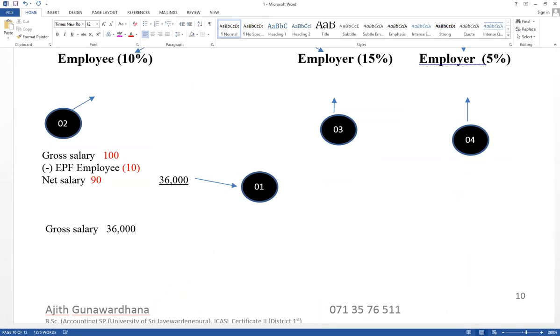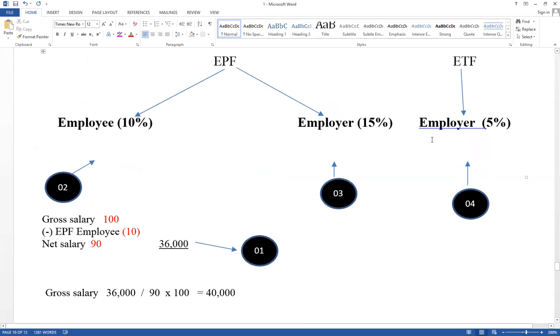36,000 divided by 90 into 100. Now divide by 90. If it has given 8%, divide by 92. If it has given 10%, divide by 90. Therefore, gross salary equals this one divided by 90 into 100, same 40,000. Think about percentage. Value should be calculated based on gross salary.